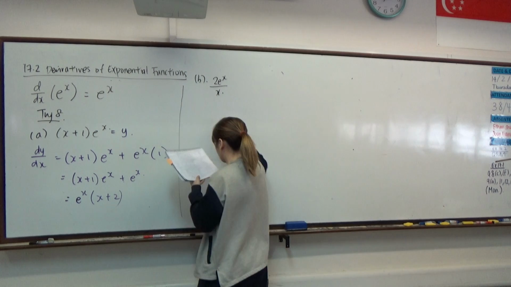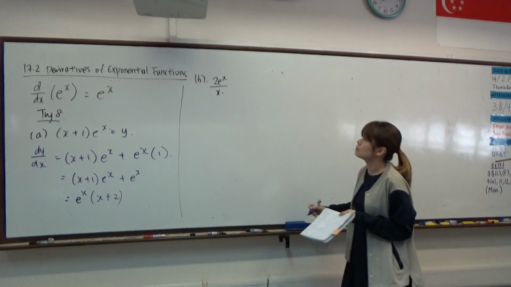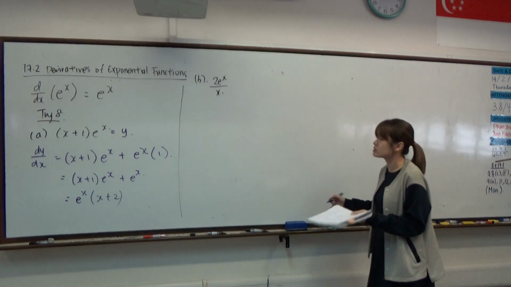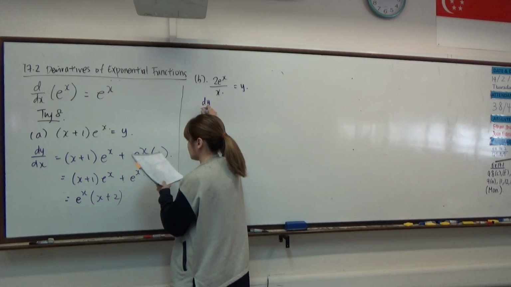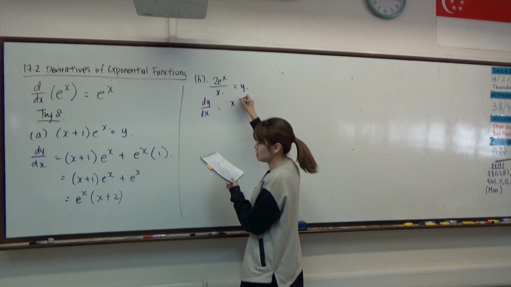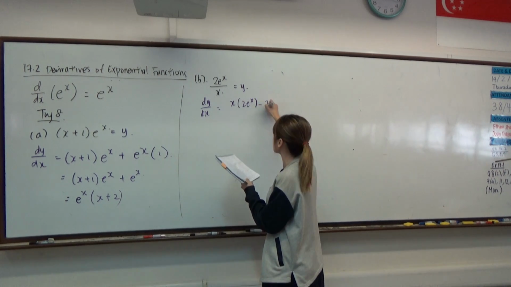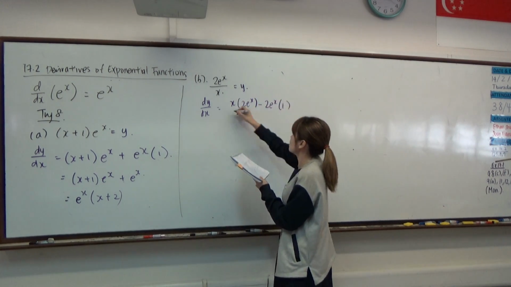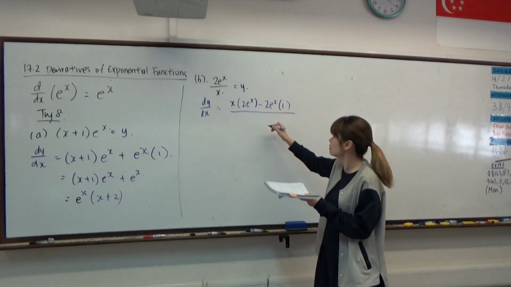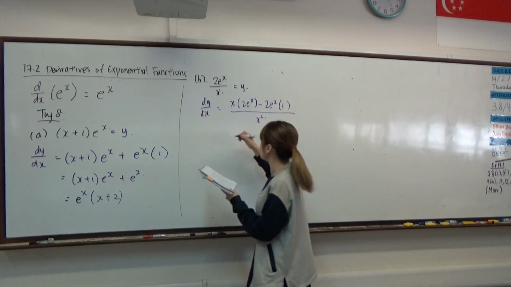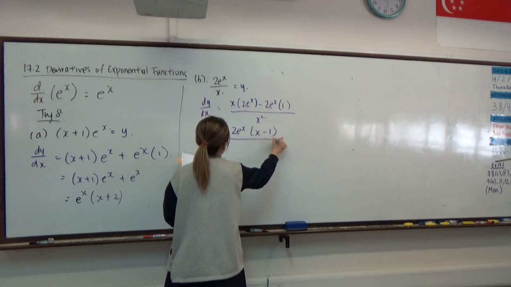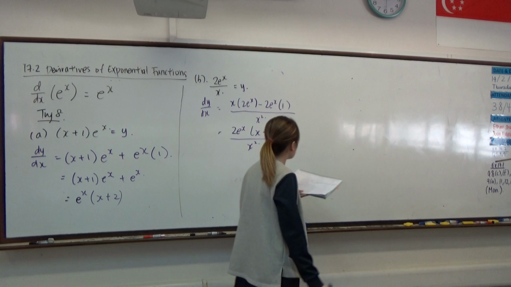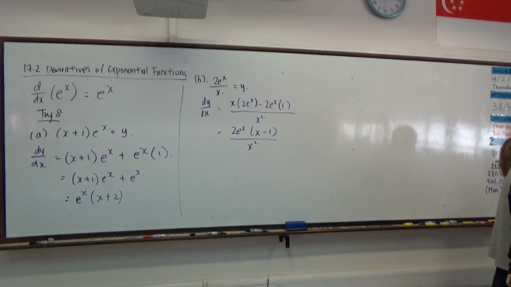Right, left. Okay, 2e to the power x over x. So if this were to be equal to y, keeping the bottom, differentiate the top, minus the top, differentiate the bottom, and then x squared. So it's quotient rule. Okay, then you will get this.